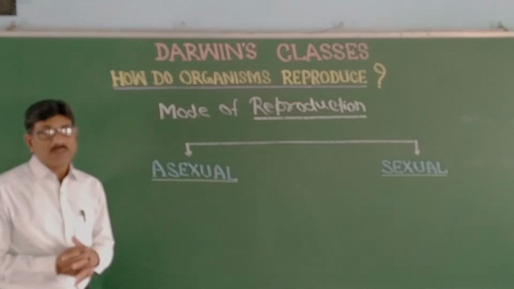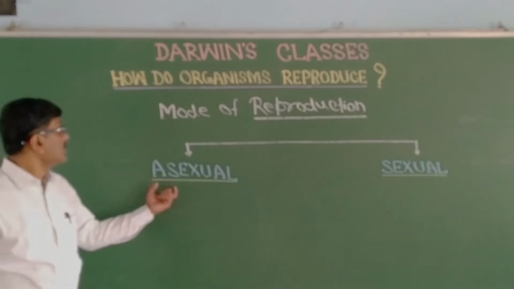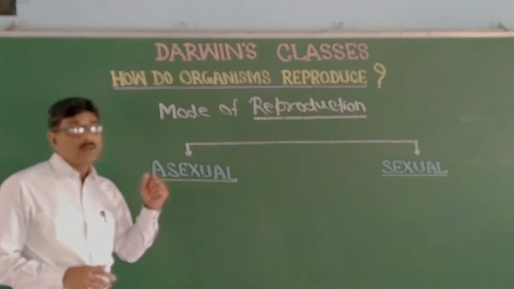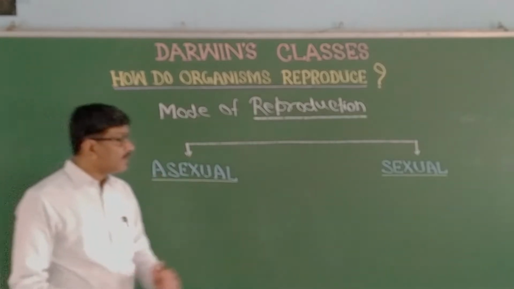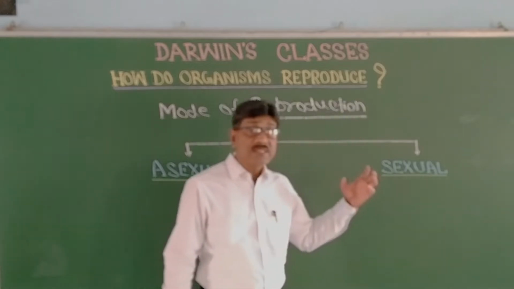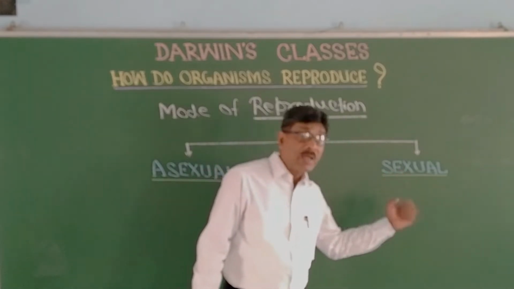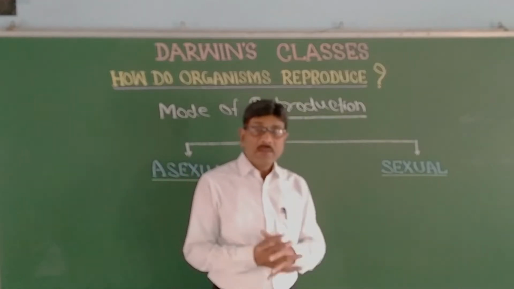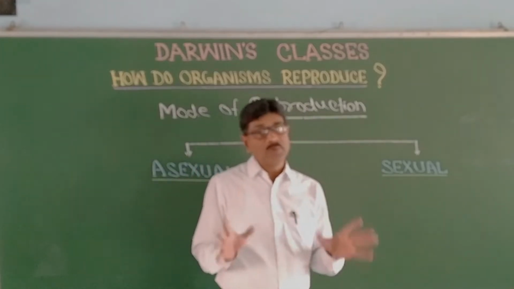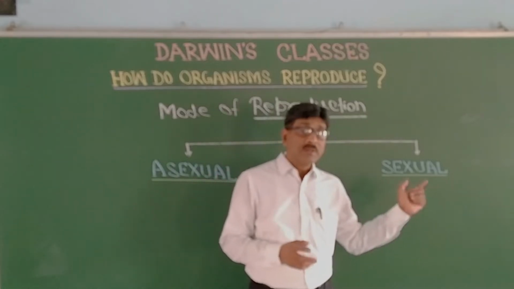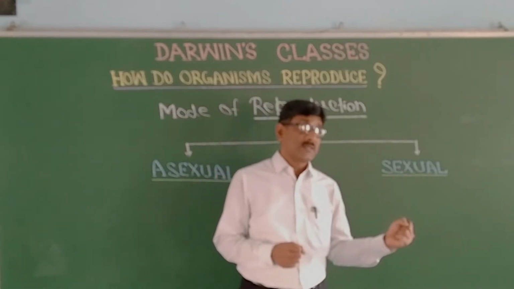As the name indicates, asexual means no involvement of a sex cell, and sexual means there will be involvement of the sex cell, the gamete. In sexual reproduction there is need of two types of gamete, male gamete and female gamete. Therefore there is need of two parents.